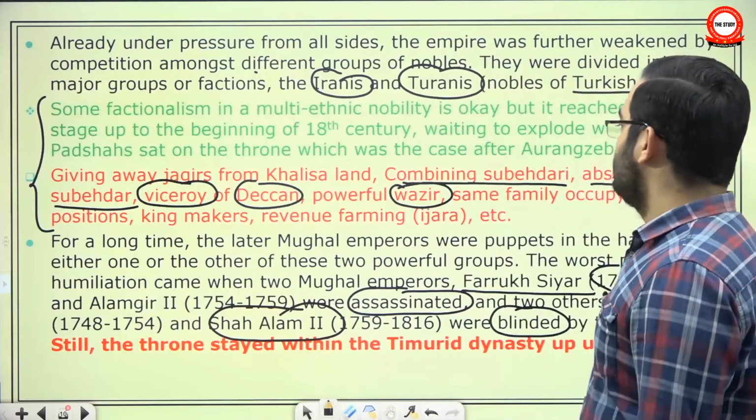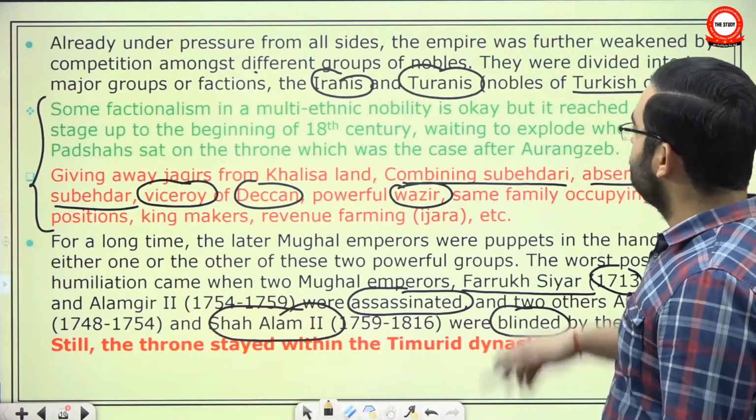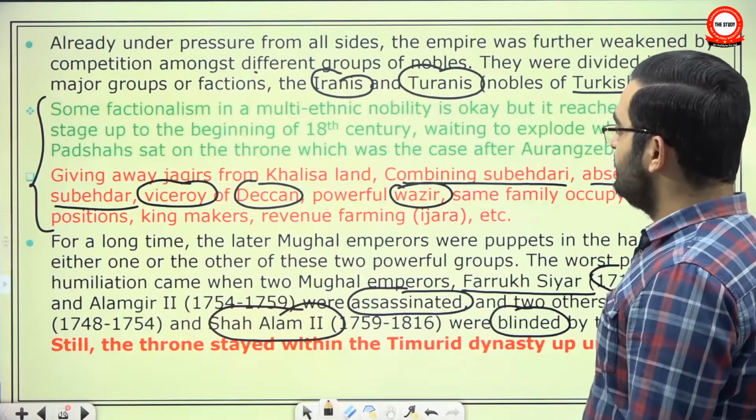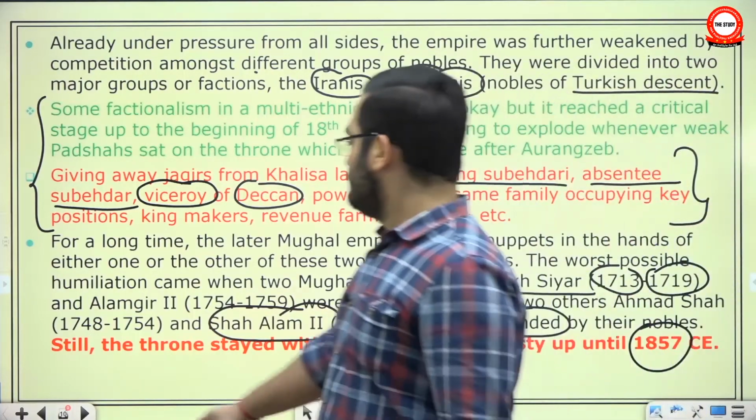Kingmakers like Sayyid brothers and revenue farming. So through such practices, the authority of Mughal emperor kept declining more and more, and the power of Western interest group factions kept increasing.